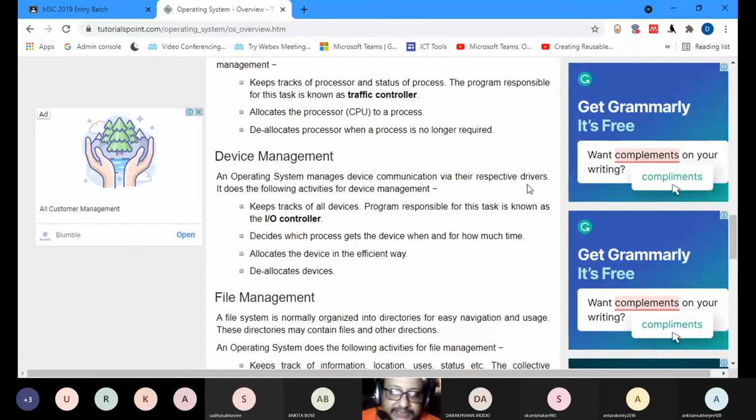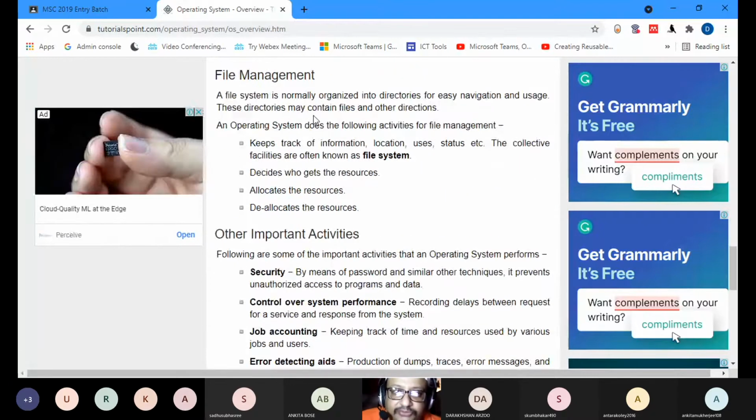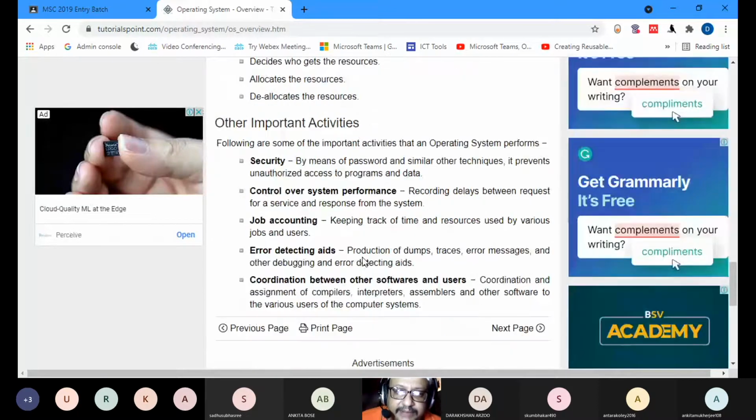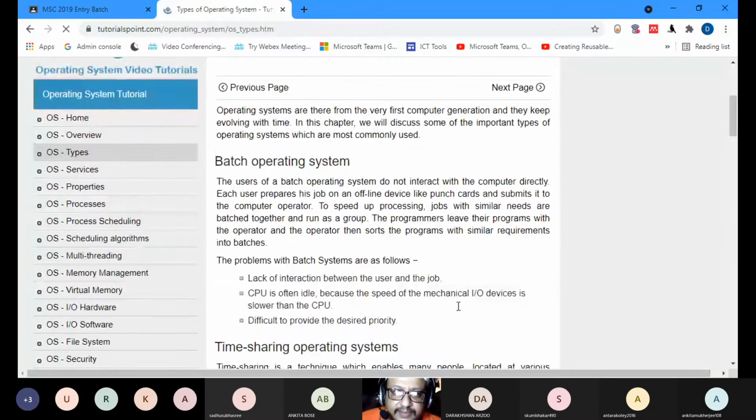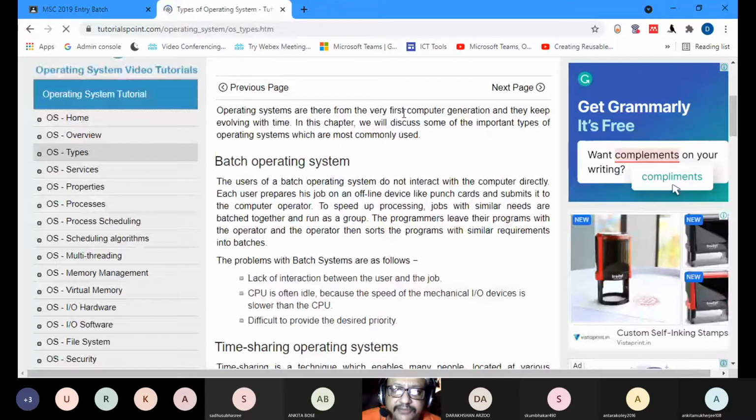Then you had the file management. A file system is normally organized into directories, folders, and directories. So the operating system provides the file explorer where you can store your files in different folders or directories. There are many other important activities. Operating systems have been there from the very first computer generations and they keep evolving with time.